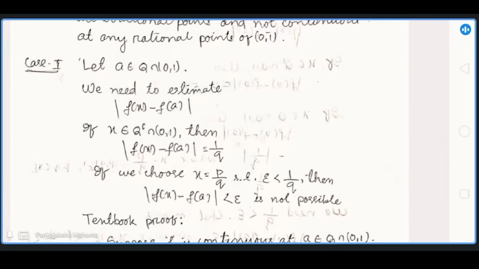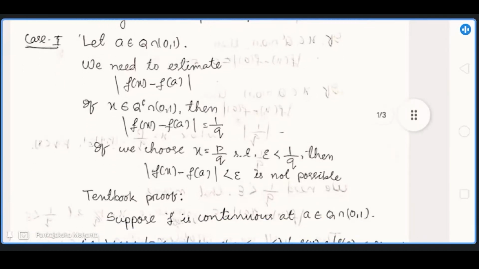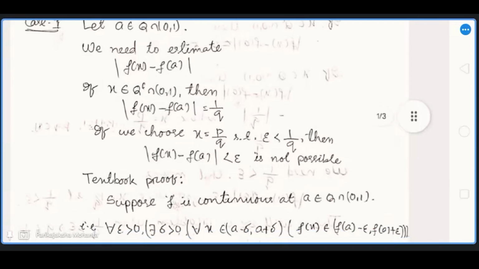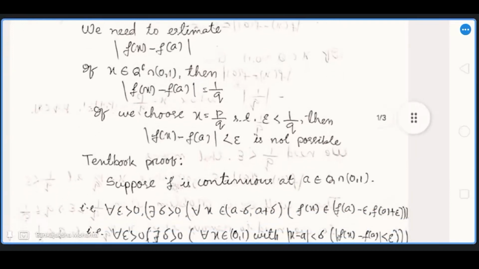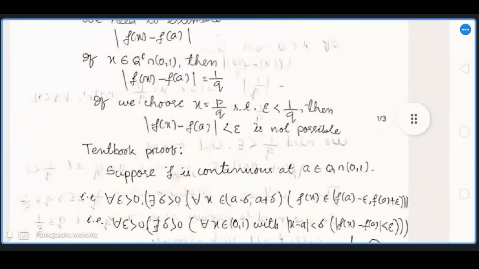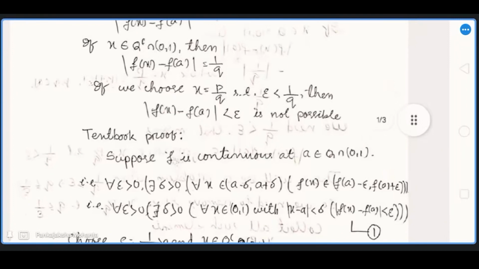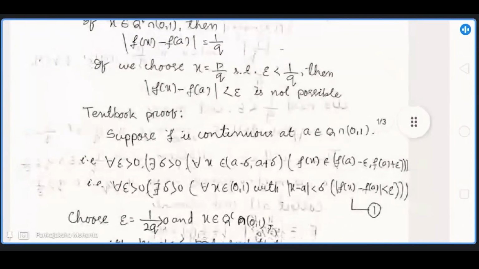So if we choose x equal to p by q such that 1 by q is greater than epsilon, then the modulus of f of x minus f of a need not be less than epsilon. That creates a problem for us. So it is not continuous. Now we are going to discuss the proof. Suppose we prove this by the method of contradiction.